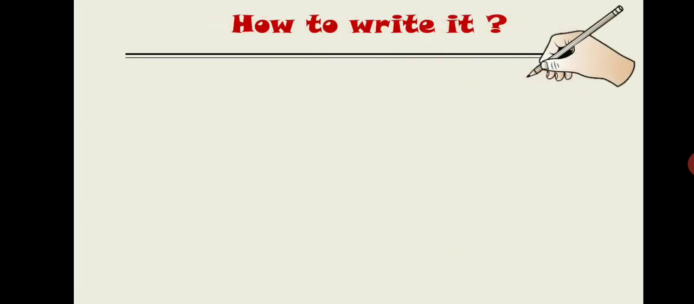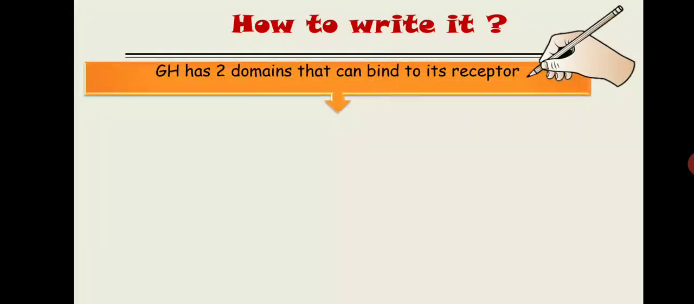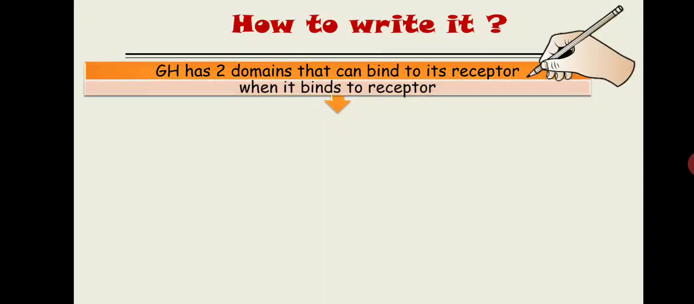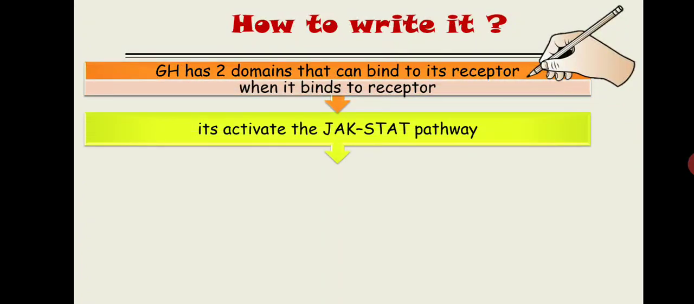Let me show you. Growth hormone has two domains that can bind with the receptor. When it binds with the receptor, it activates the JAK-STAT pathway. Now in between these two sentences, you might add more sentences like this. The intracellular domain gets activated, and this intracellular domain leads to activation of the JAK, and this JAK is going to activate the STAT, and this STAT dimer will form and it will translocate inside the nucleus.